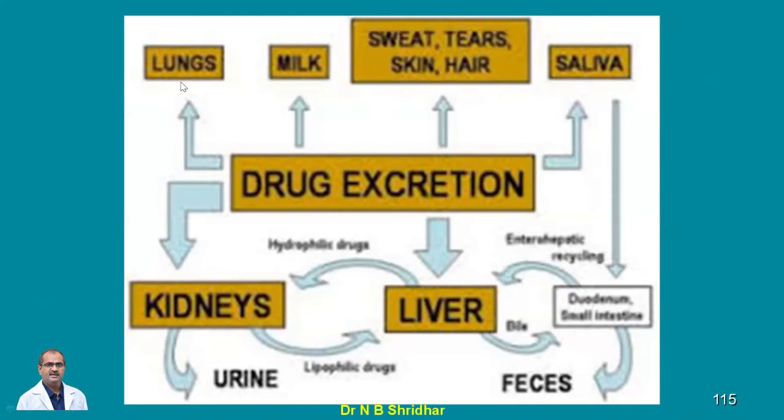Whereas in other organs like the lungs and the milk, many drugs are excreted through milk, especially some of the antibiotics, and this is used for therapeutic activity or for treating mastitis. Suppose chloramphenicol is the drug, it is one of the classical drugs recommended for the treatment of mastitis, because a high quantity is secreted in milk, and the minimal inhibitory concentration is attained in the milk, so that it can kill the microorganisms.